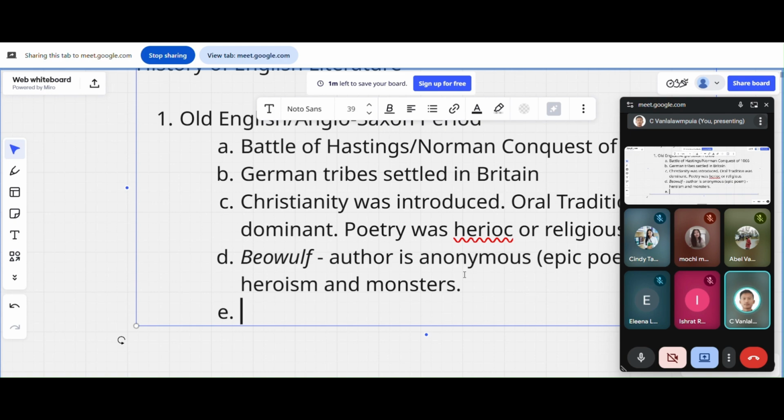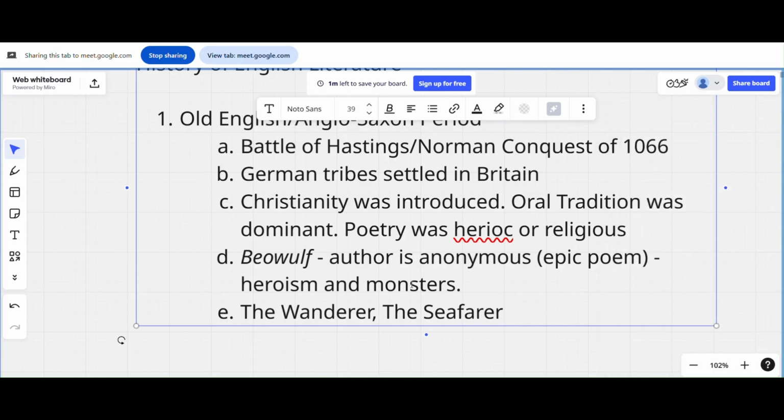And next, what else? We have so many works. The Wanderer, this is another one, and The Seafarer. These are all Old English texts, just for your memory. It's probable that this stuff can also come. It talks about exile and loss.